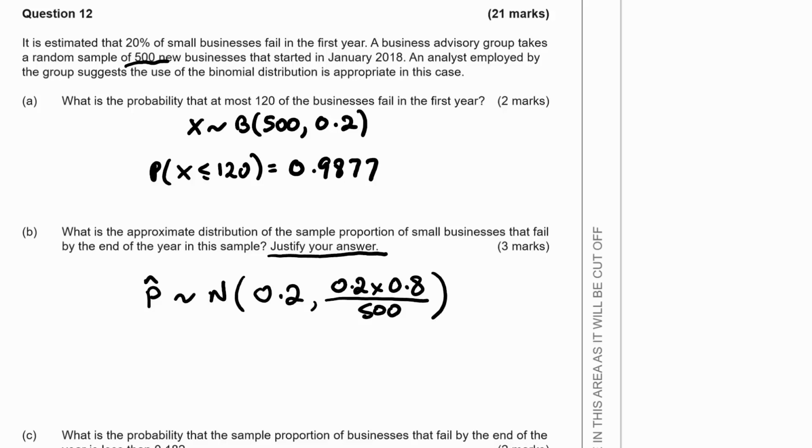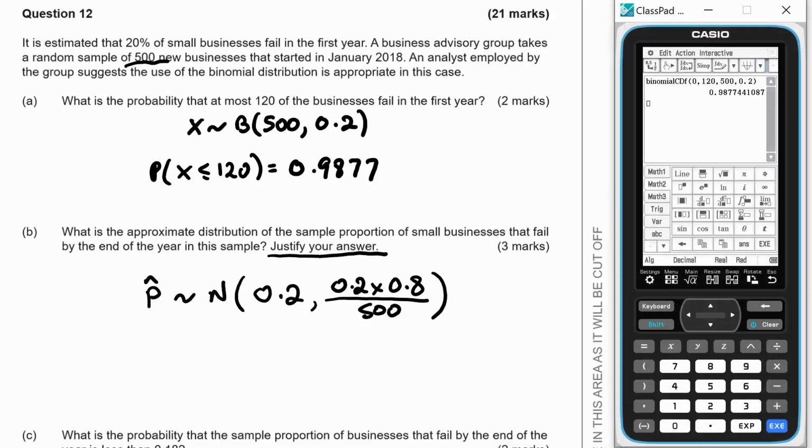So we get 0.2 times 0.8 over 500 is 0.00032. So 0.2, 0.00032.